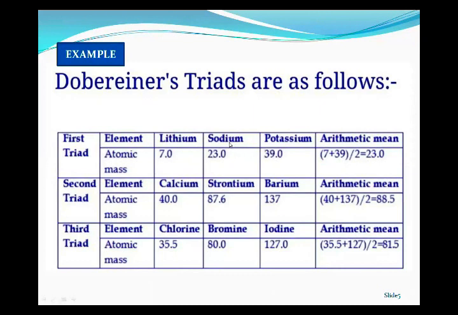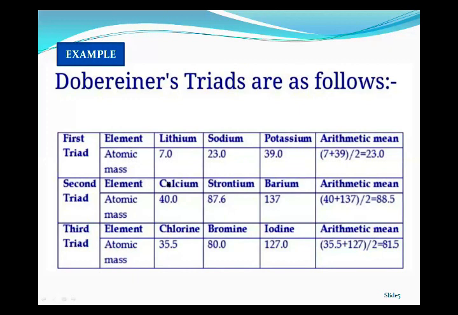Sodium is the central element of this triad. Taking the arithmetical mean of lithium and potassium, 7 plus 39 divided by 2, we get 23, which is equal to the atomic mass of the central atom. So according to the Dobereiner triad, the arithmetical mean of the other two elements will be equal to the central atom of the triad.